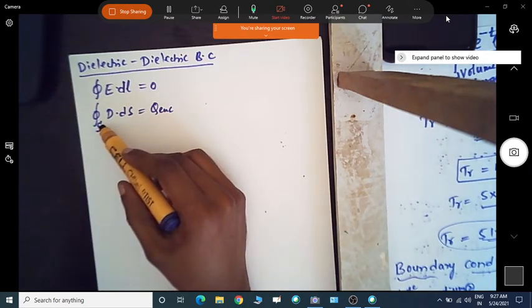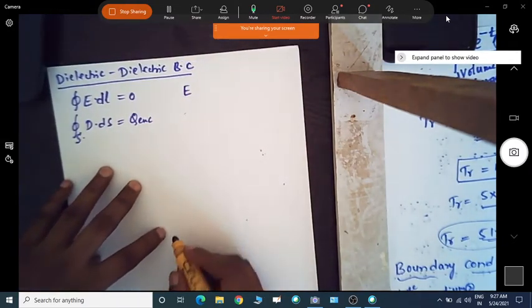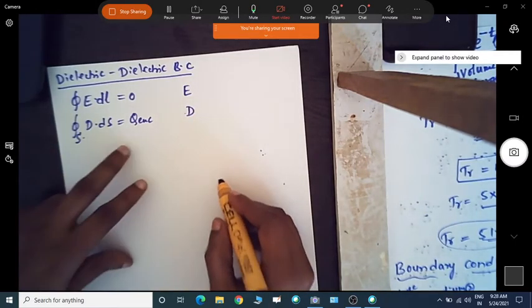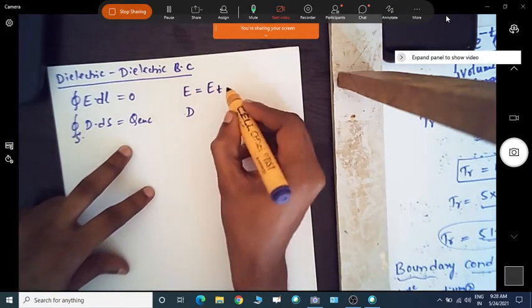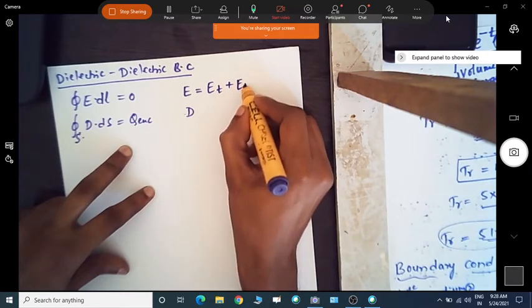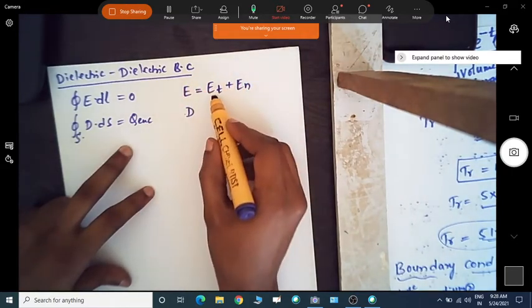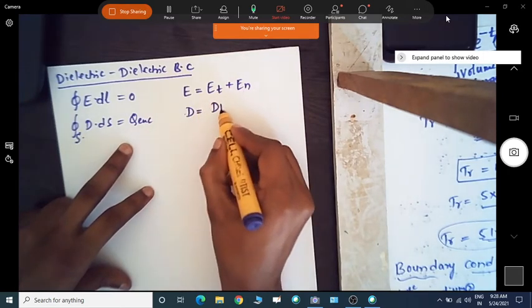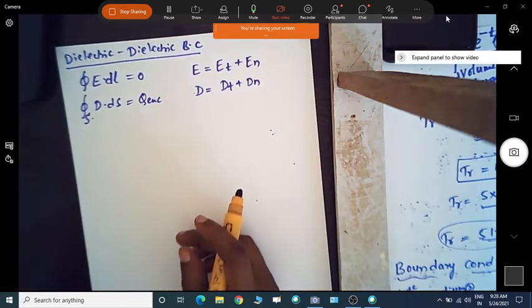Now we also need to decompose the field quantities, that is the electric field as well as the flux density, into two components: the tangential component and the normal component. This is very much required because we need to find the tangential component and the normal component at the interface, and similarly the tangential and normal components for the flux density also.